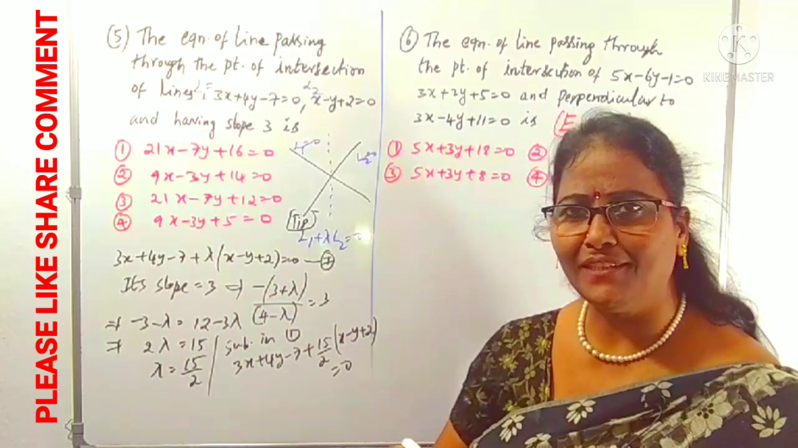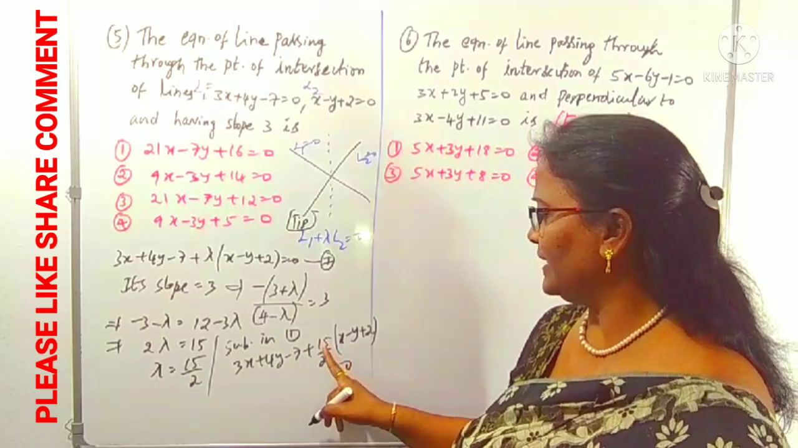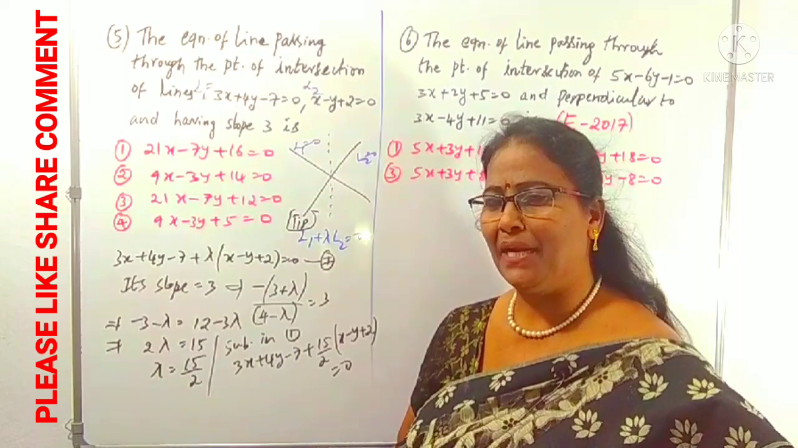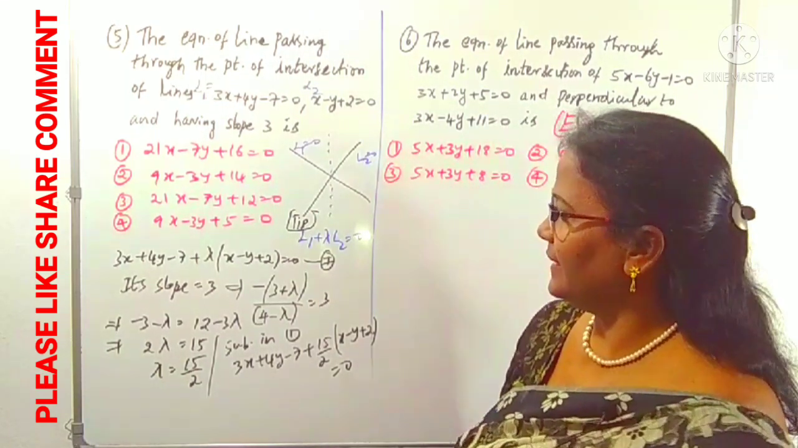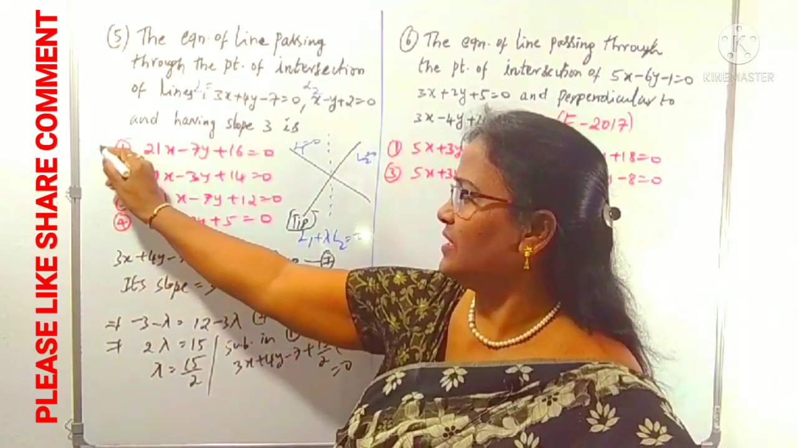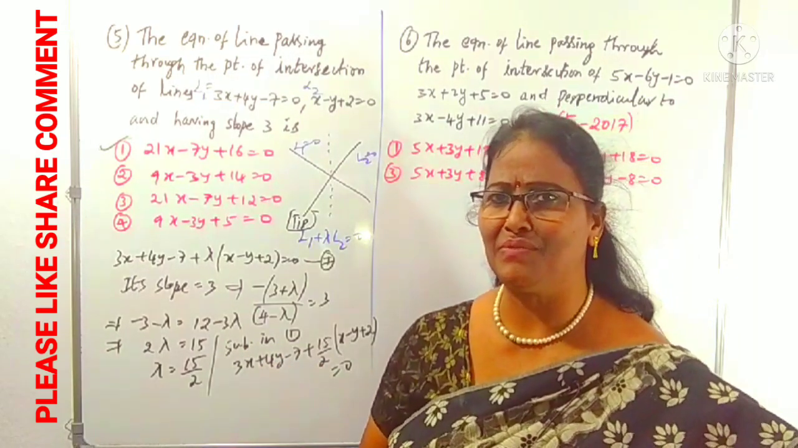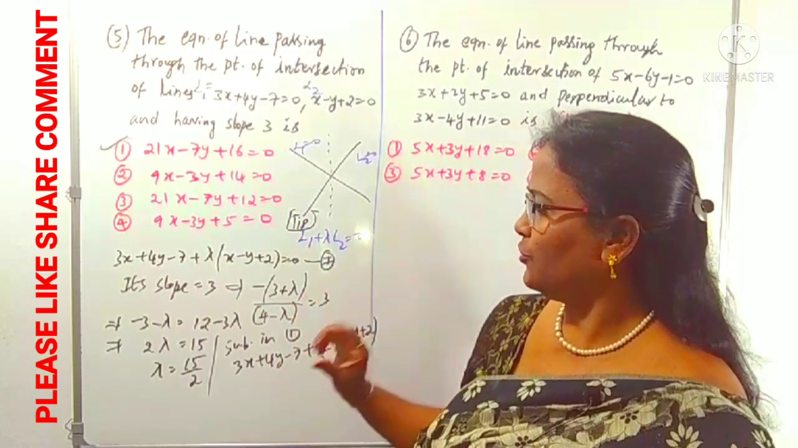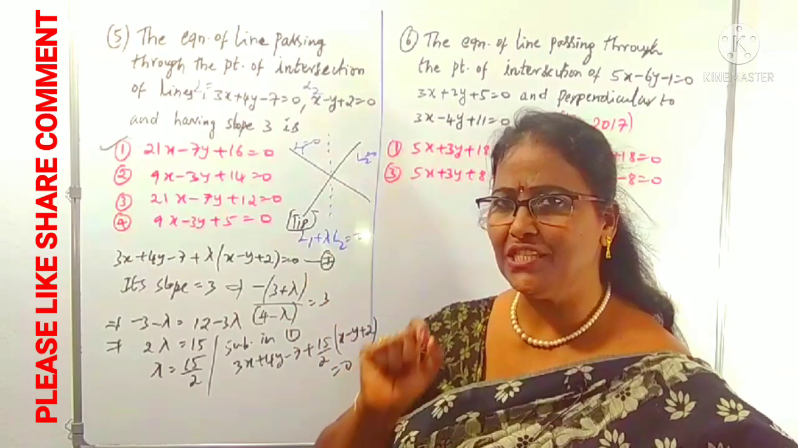Now we can concentrate on the constant. 2 7s are minus 14, and 15 into 2 is 30. Minus 14 plus 30 is how much? Plus 16. That is clearly which option? 100% the first option. You can calculate this step from your side, just take the LCM and simplify it, and we can get our required result. To find out lambda, we used the condition given, which is the slope.